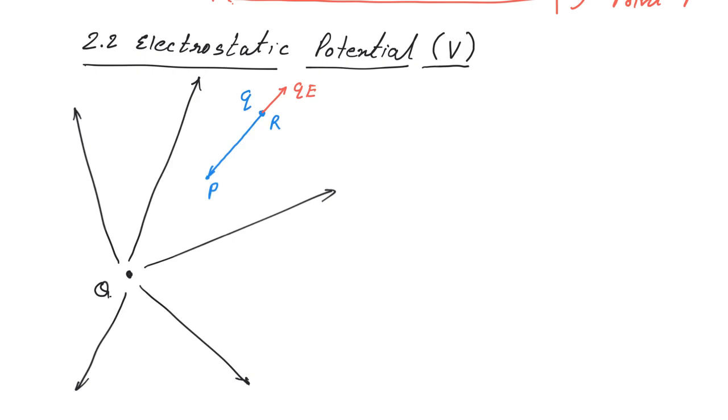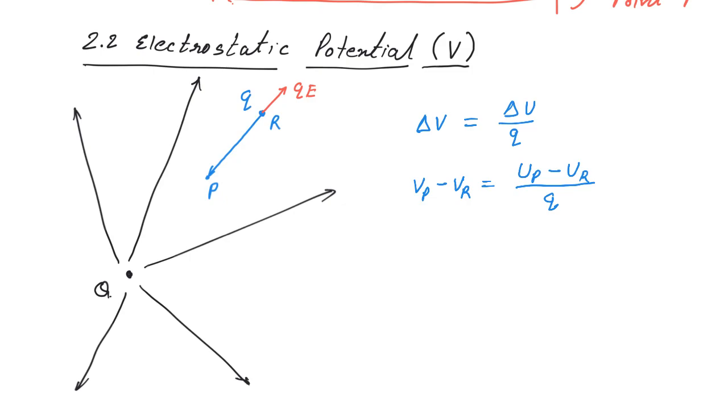So the potential difference, that is delta V, is delta U upon q. More specifically, we can write Vp minus Vr is equal to Up minus Ur upon small q.